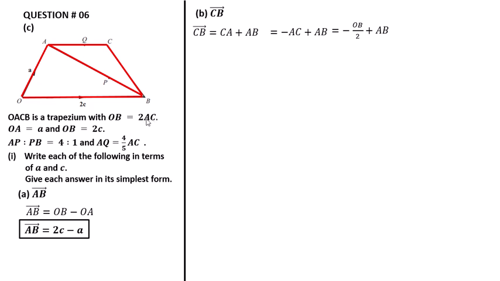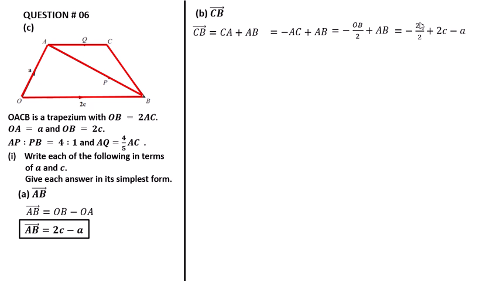AC multiplied by 2, if 2 divides on the other side, so OB divided by 2 is equal to AC. So AC is equal to OB divided by 2 plus AB. The value of OB is 2C, divided by 2, and the value of AB we have to find. AB is equal to 2C minus A here.